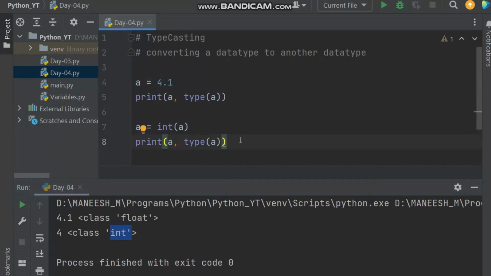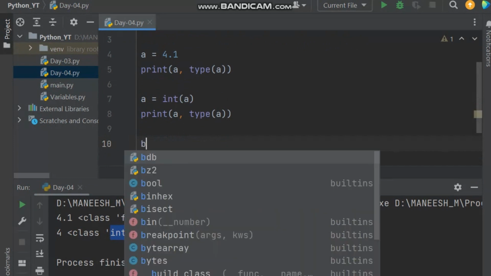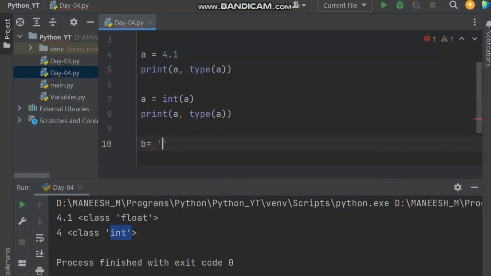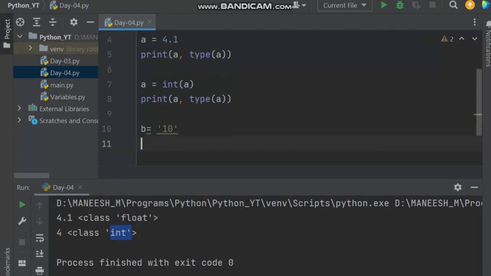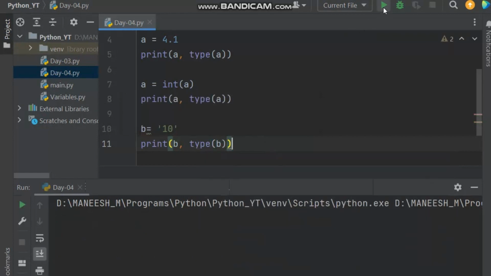So by using typecasting, we can convert each and every data type into our own data type, right? In the same way, let's take another variable like b is equal to, let's take a string of 10. If you have a string, anything between double quotes or single quotes or triple quotes is nothing but a string. Okay, so if we print the type of b, you can see the output. It is string. 10 is a number, but as for now we have placed it under single quotes, right? So it is rendered as a string, right?